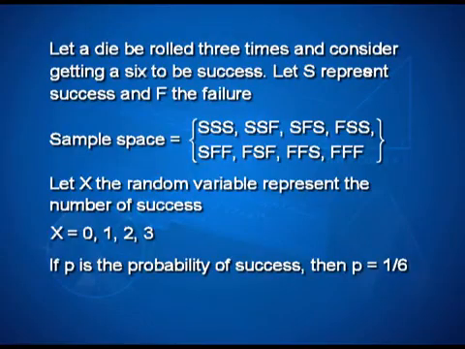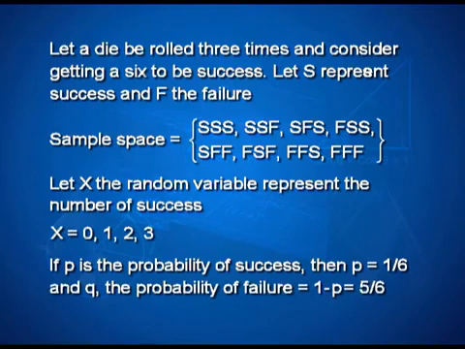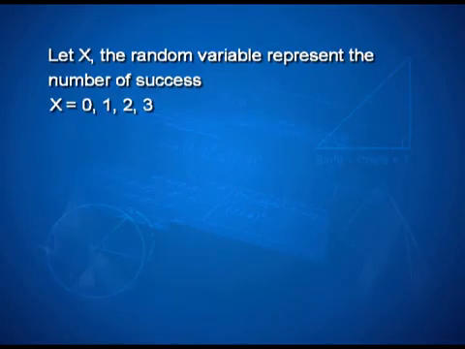Correspondingly, we can find the probability. I know that the probability of success in this case, that is getting a 6, is 1 by 6. So, the probability of success p is 1 over 6, and q, the probability of failure, which is 1 minus p, is 5 by 6. With each of these values of the random variable, I can find the corresponding probability.